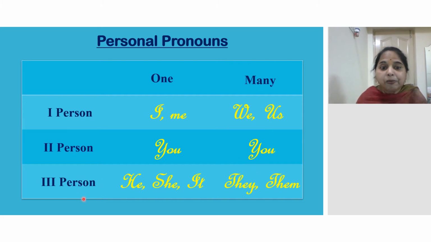Now coming to third person, you see here. He, she, it. For many, they, them. Got it, children? Let us go to another one. You have to learn this by heart. Okay, my work is over. Your duty is to learn all this. If you didn't understand, try to understand again and again. Listen a third time, fourth time, fifth time. Then you will understand. You will get it slowly. You try to focus.